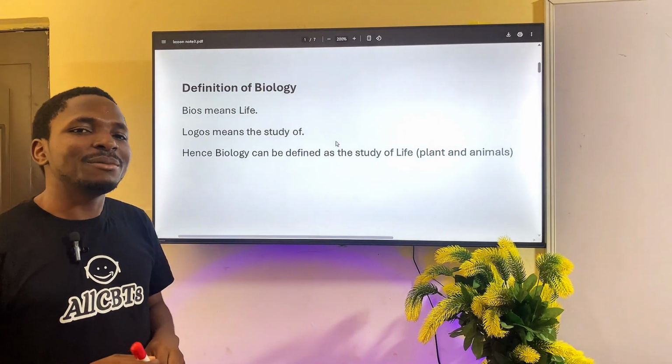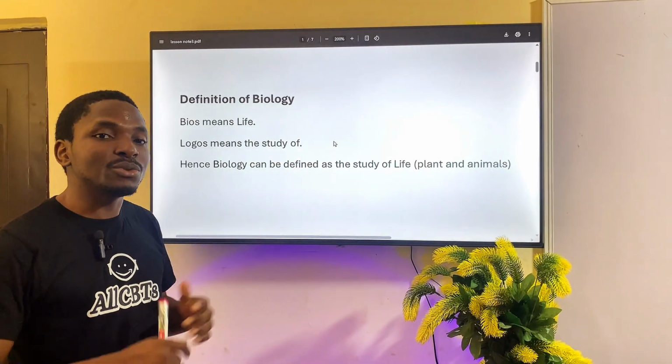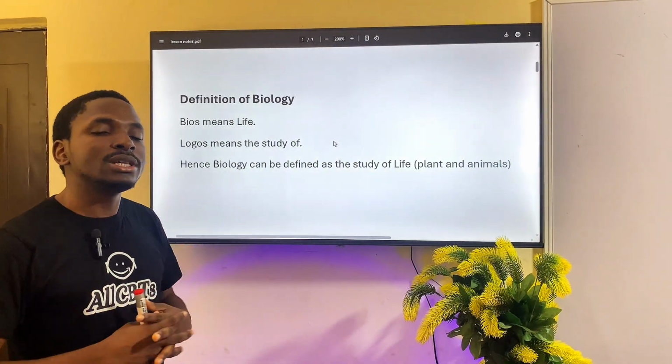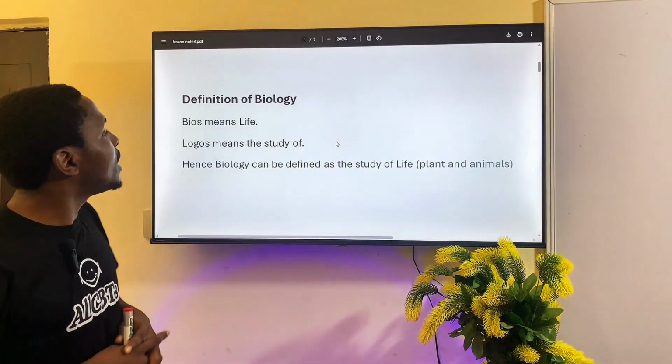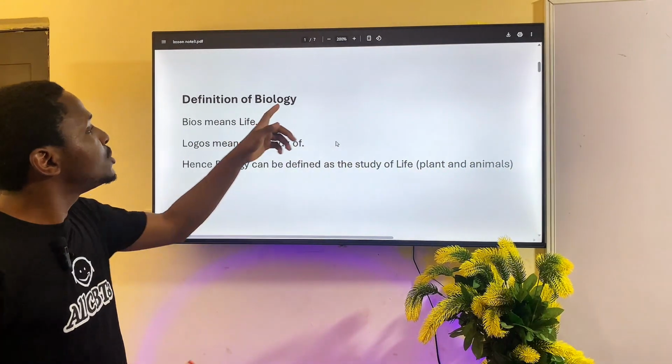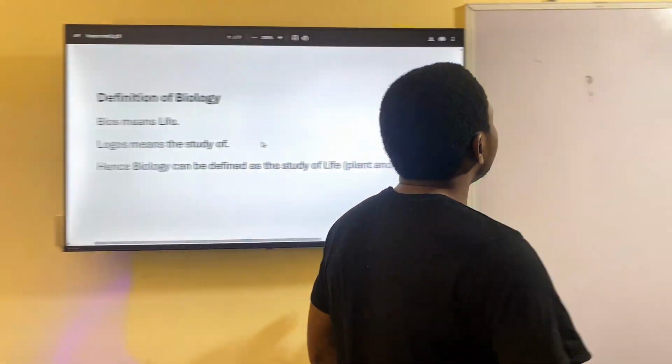Welcome back. Before we left for the break, I said we listed our objectives, which include getting to know what biology is. So we have a brief definition of biology. We can break biology into two words.